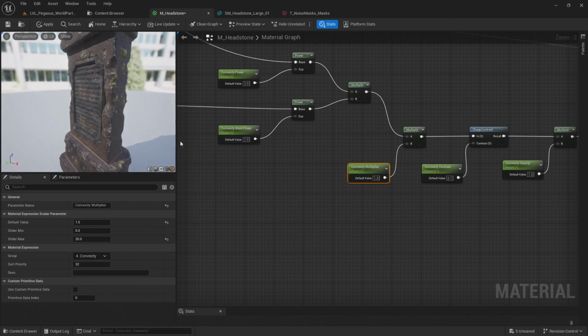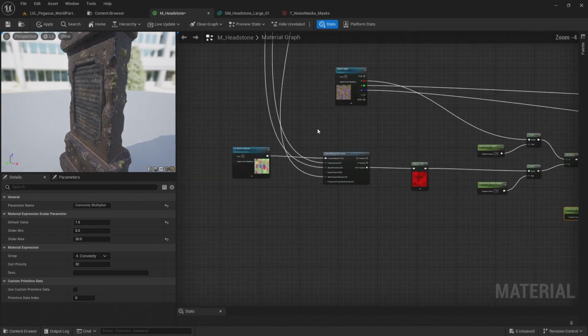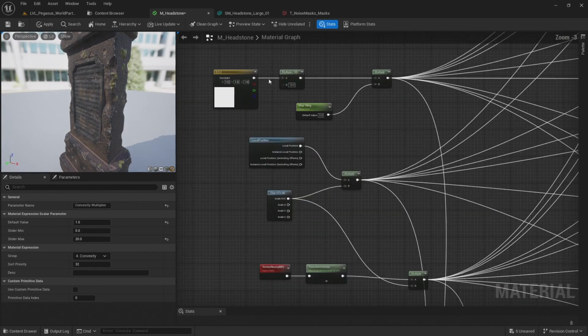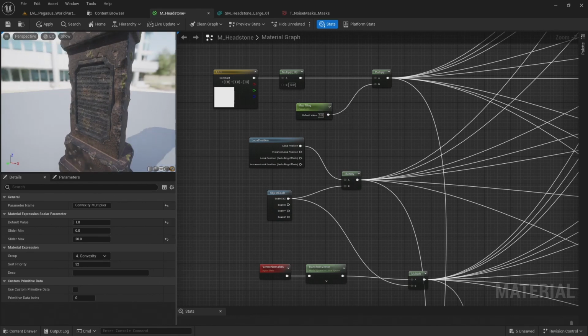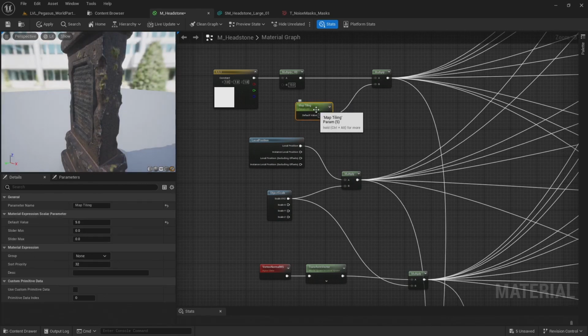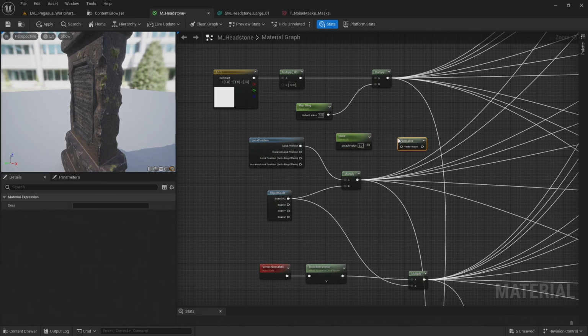And what I'm also going to do is, rather than using the same map tiling for these textures, I'm going to copy this map tiling parameter and call this map tiling noise. Add another multiply.